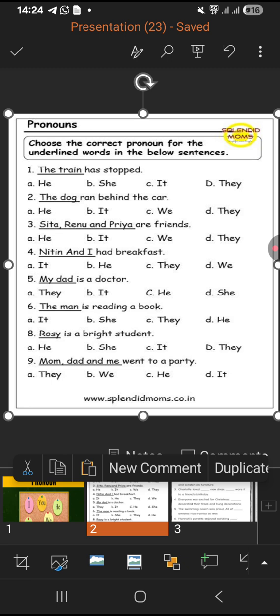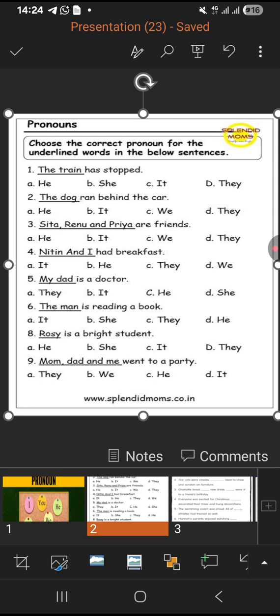My dad is a doctor. Now we know dad will be a male. So my dad is a doctor. So what will we write? He is a doctor. The man is reading a book. Man will be male, so we have to clearly write he. Rosie is a bright student. Now Rosie is a female. She is a bright student.